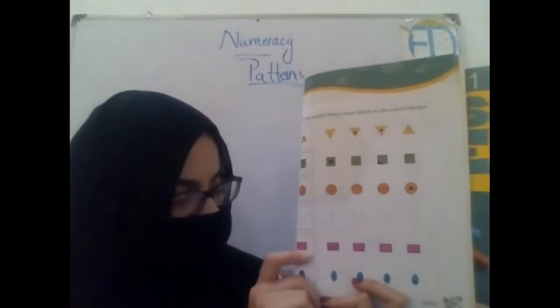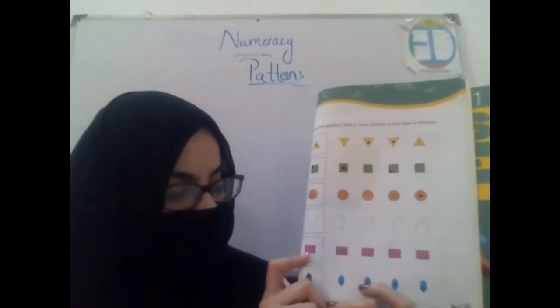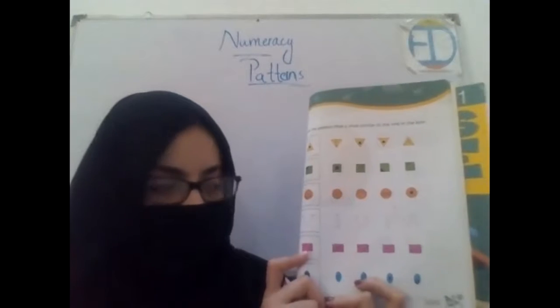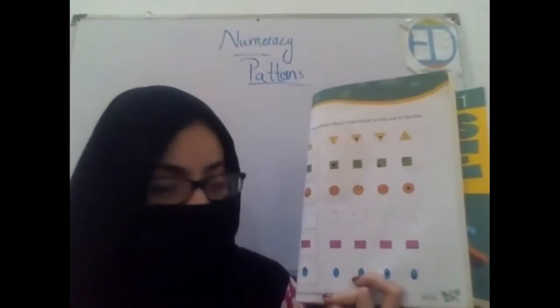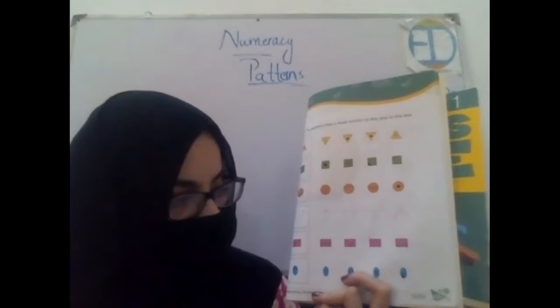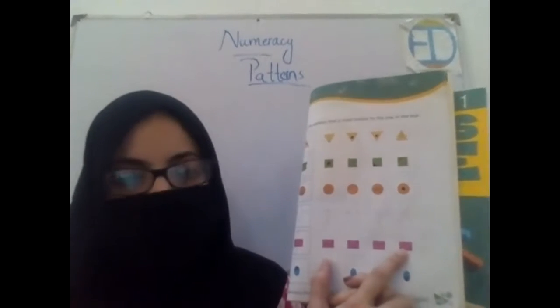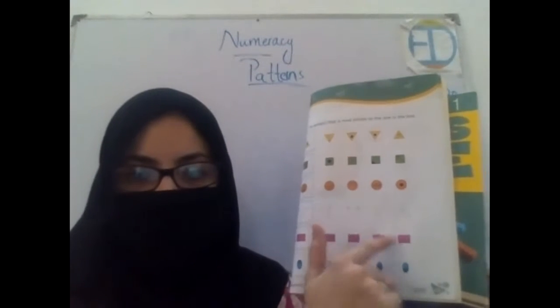Look at the next one. In the box, we have a square which has two circles inside it. Which one is similar to this? Again, the last one. Very good. Put a circle around it.